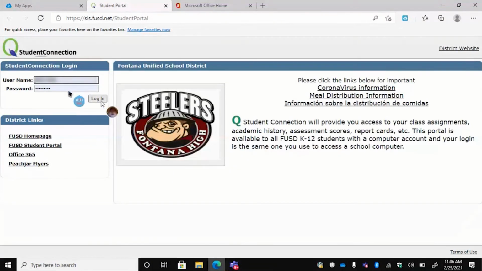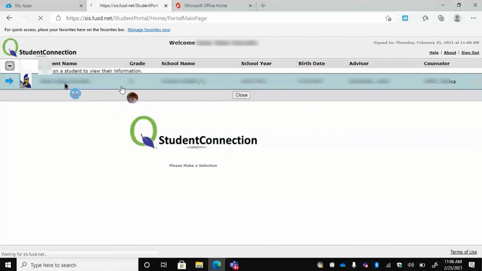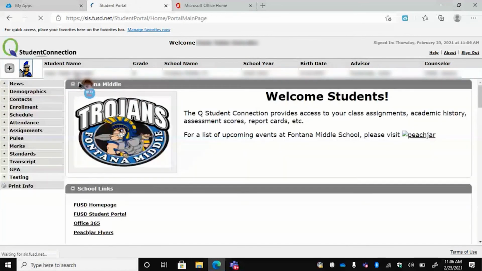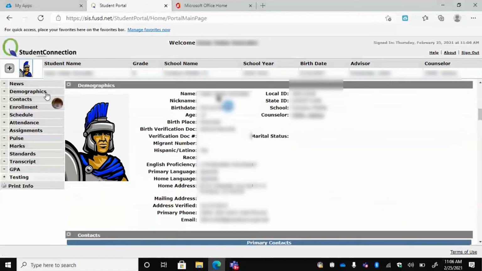So you're going to sign into Q, and you're going to have up here in the top left-hand corner, once you sign into Q, you're going to have your profile picture. Click on your profile, then click on demographics. Okay, so once you're logged in, you're going to have some information on top. You're going to have your local ID, which is going to be your student ID, your regular student ID.